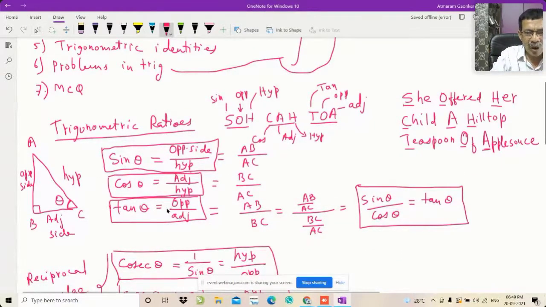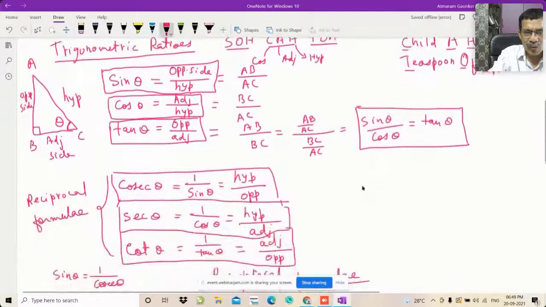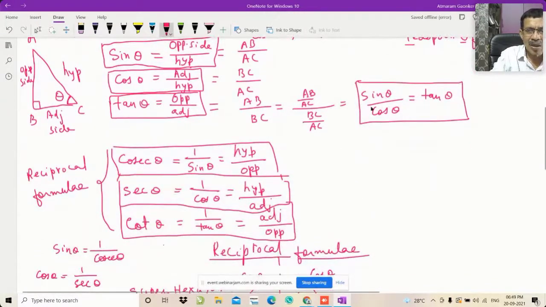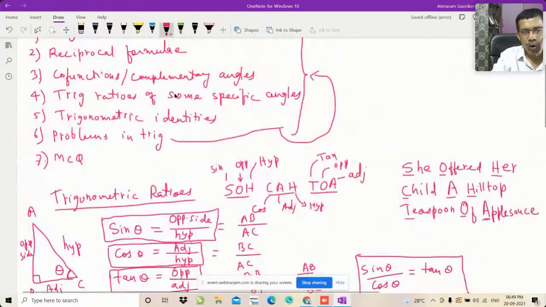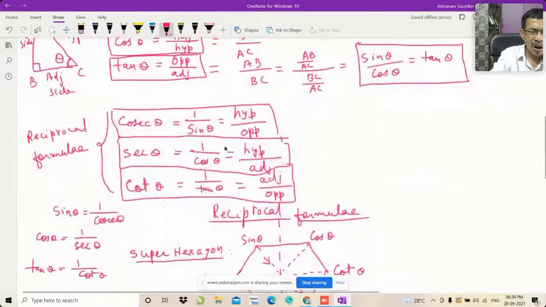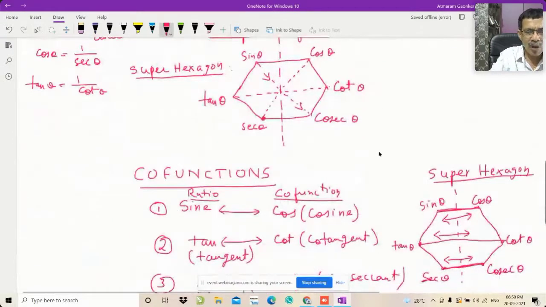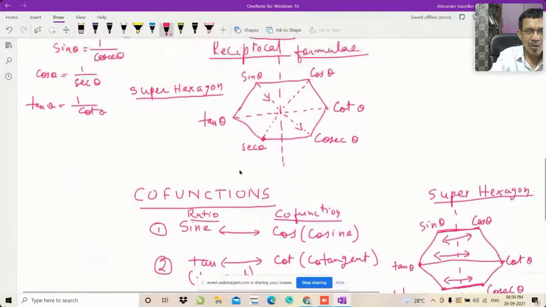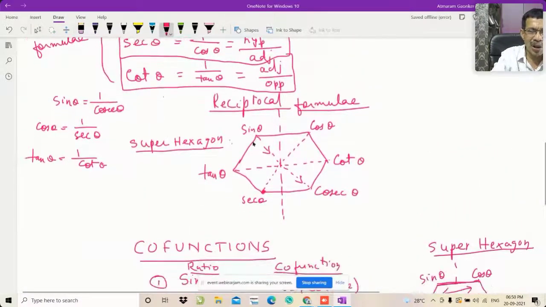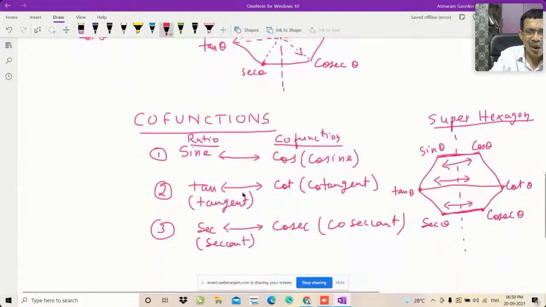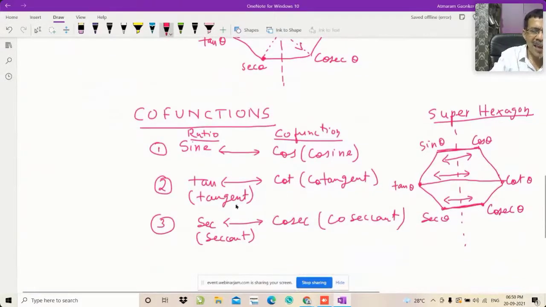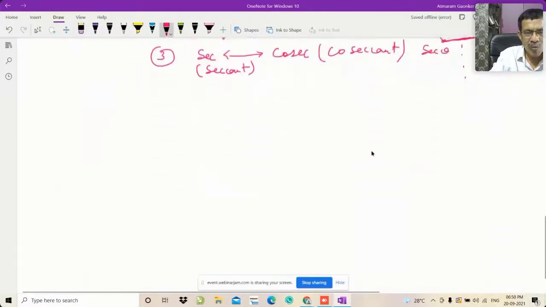So I will tell you how many formulas will be there. These are 3 formulas, this is 1. So 6 plus 7 formulas. And for co-functions, these are the 3 formulas of the co-function. Then that will be 10 formulae. Sorry, this is for reciprocal 3 formulae, so that will be 10. Then co-function formulae will be 3, so there will be 13 formulae.